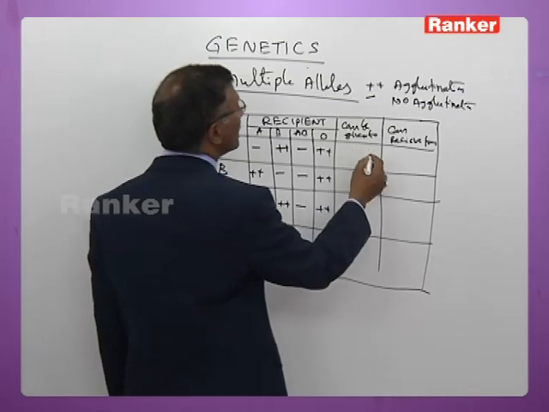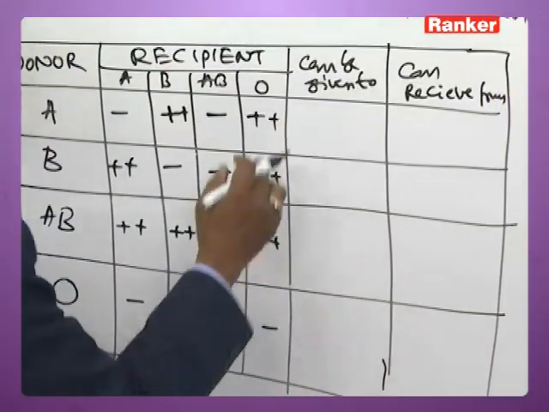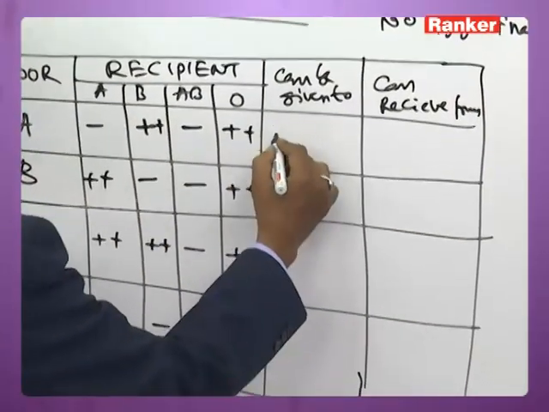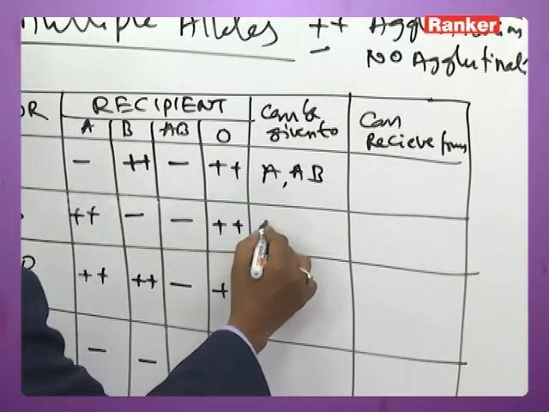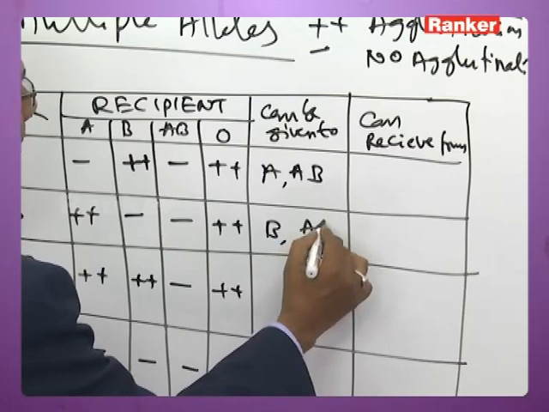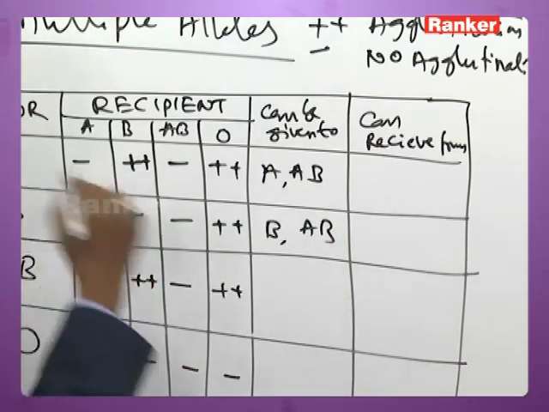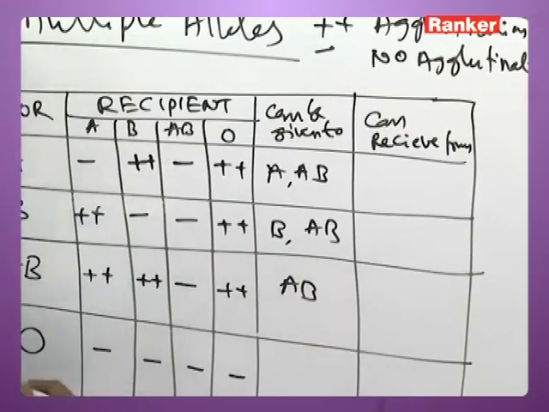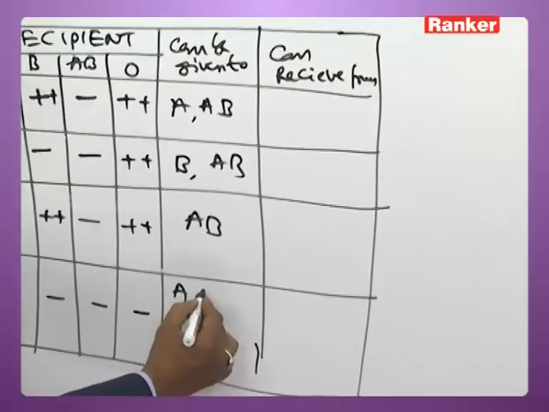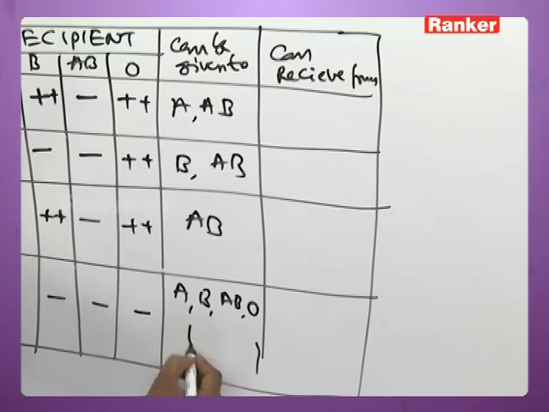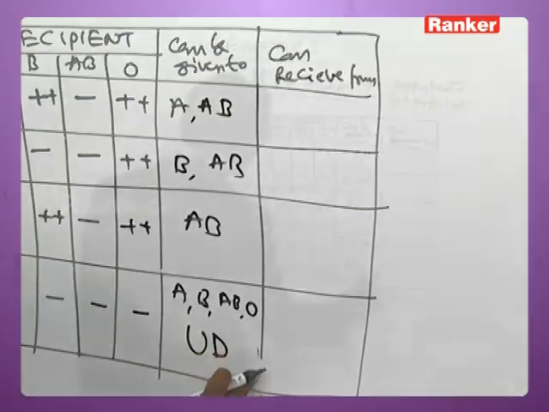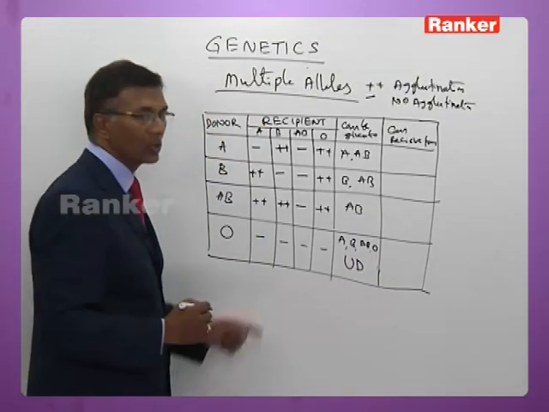So on the basis of this, we can even fill these remaining columns also. A can be given to A, B. B can be given to B and AB here now. AB can be given to only AB here now. O can be given to all A, B, AB and O. That's why it acts as universal donor. Okay, O acts as universal donor.